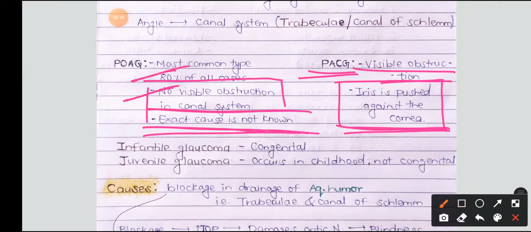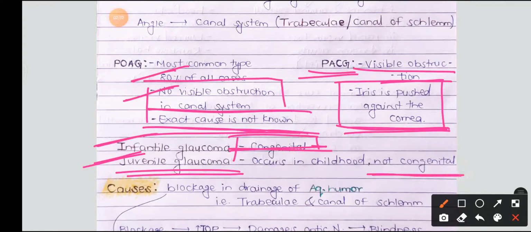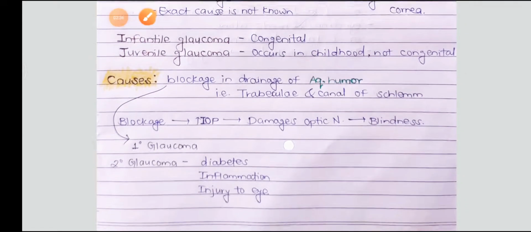There are two more terms: infantile glaucoma and juvenile glaucoma. Infantile glaucoma is congenital, whereas juvenile glaucoma is not congenital, but it occurs in childhood. Then we are moving toward the causes.